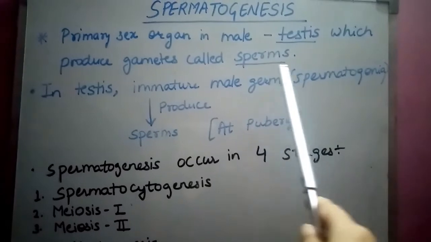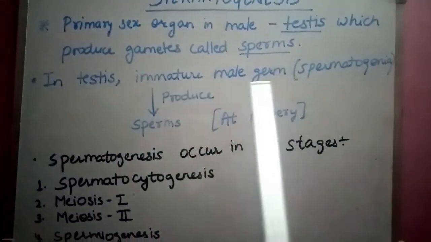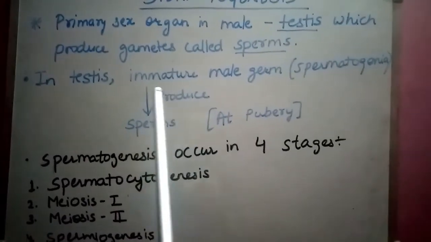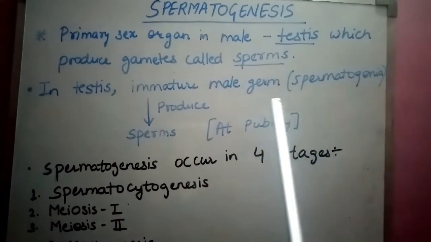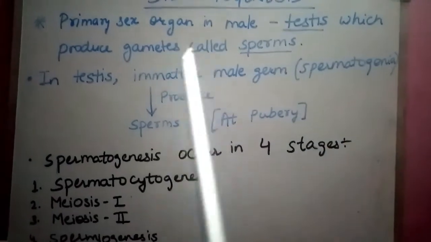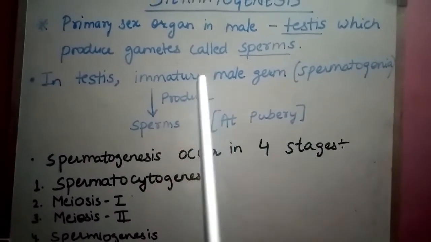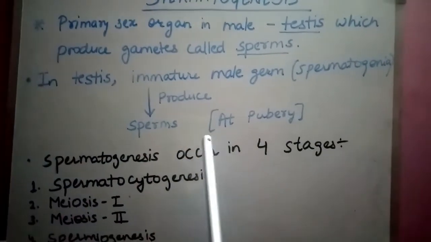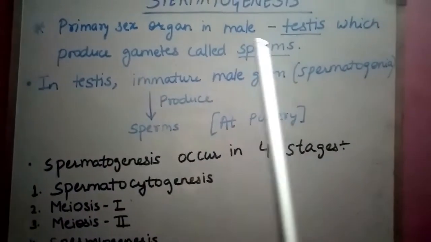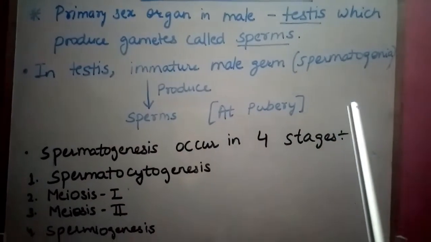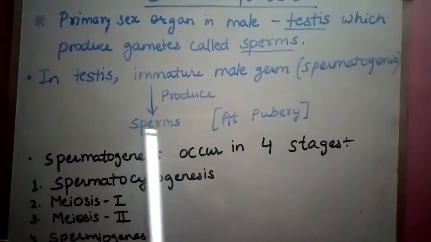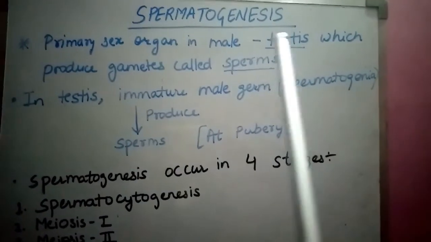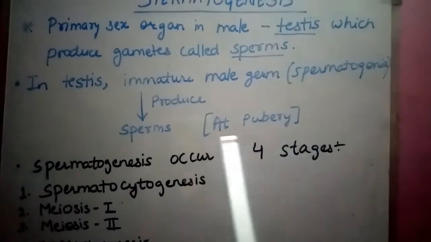And if I talk about the testis, the testis has certain cells. These cells are immature male germ cells, and these immature male germ cells are called spermatogonia. At the time of puberty they produce sperms. So this whole process is known as spermatogenesis, wherein your testis the immature male germ cells, that is the spermatogonia, produce sperm, and the production and formation of sperm is known as spermatogenesis, and basically it starts at puberty.